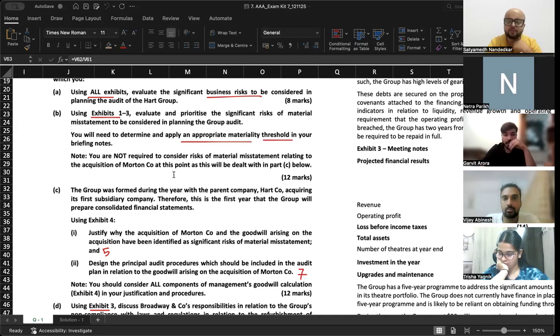So maybe it's the first time we are acquiring the Morton company, and the calculation requires complex calculation in the goodwill.